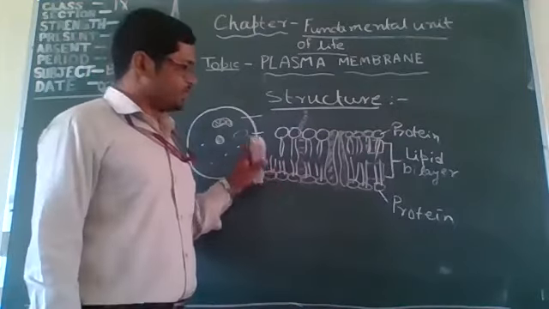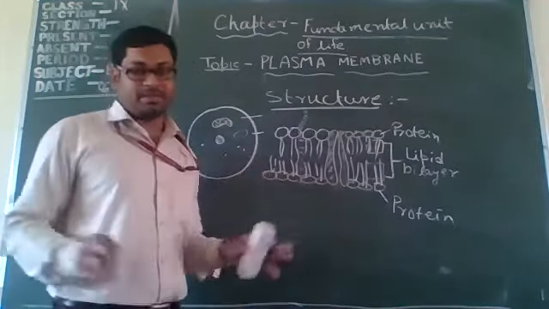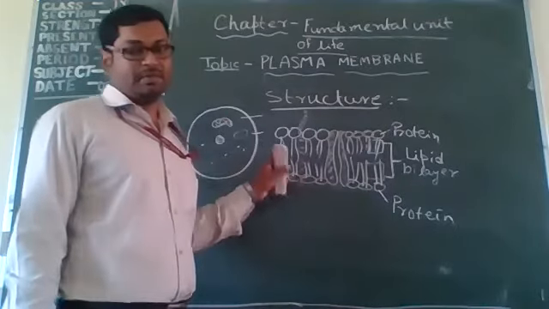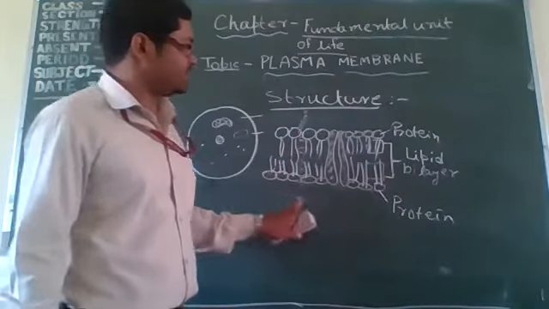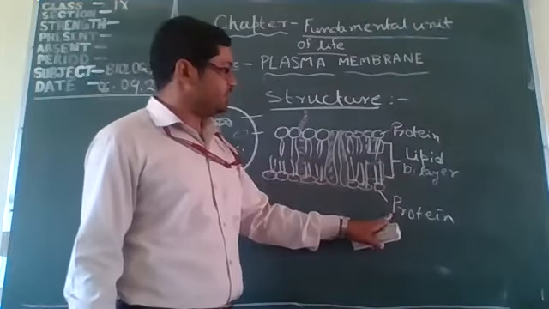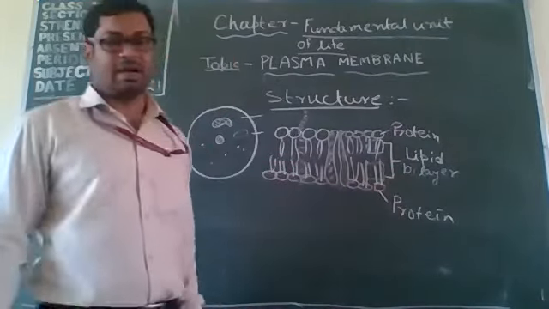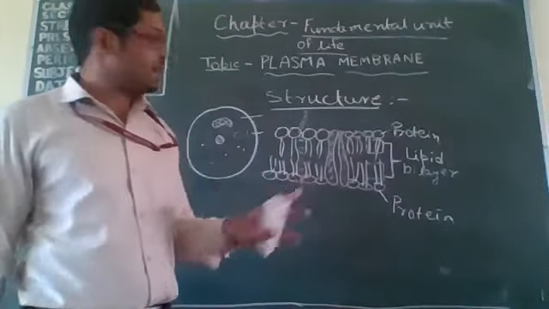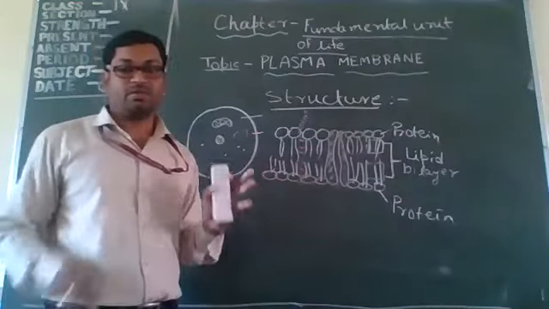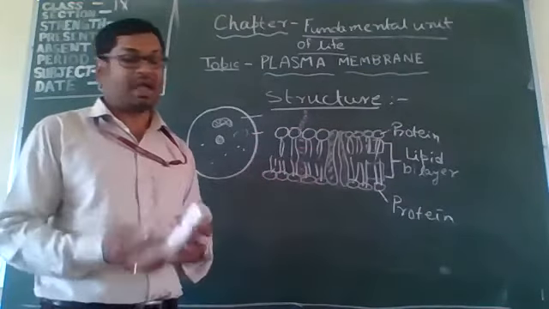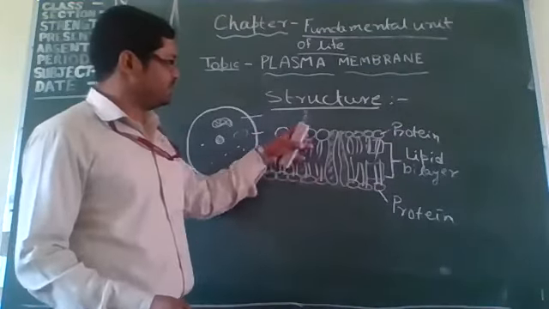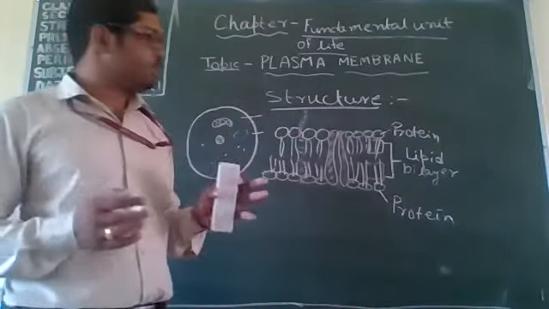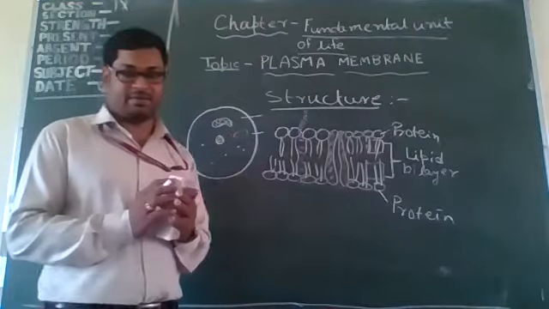The main chemical components are protein, lipid, and some carbohydrate molecules. Small carbohydrates are attached to the outer surface of lipids and proteins. In this way, the plasma membrane is built up.